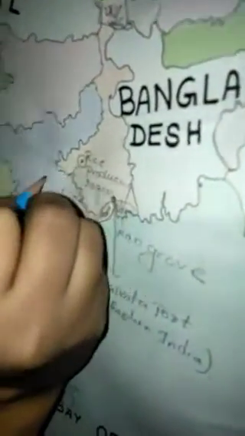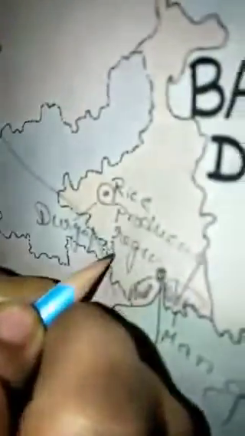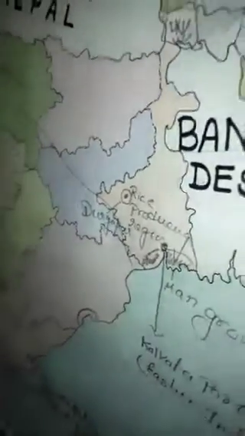Okay, now you have to do the iron and steel industry. Iron and steel industry you can mark in Jamshedpur or Durgapur. Here is Durgapur, iron and steel industry. Petrochemical industry in Haldia.